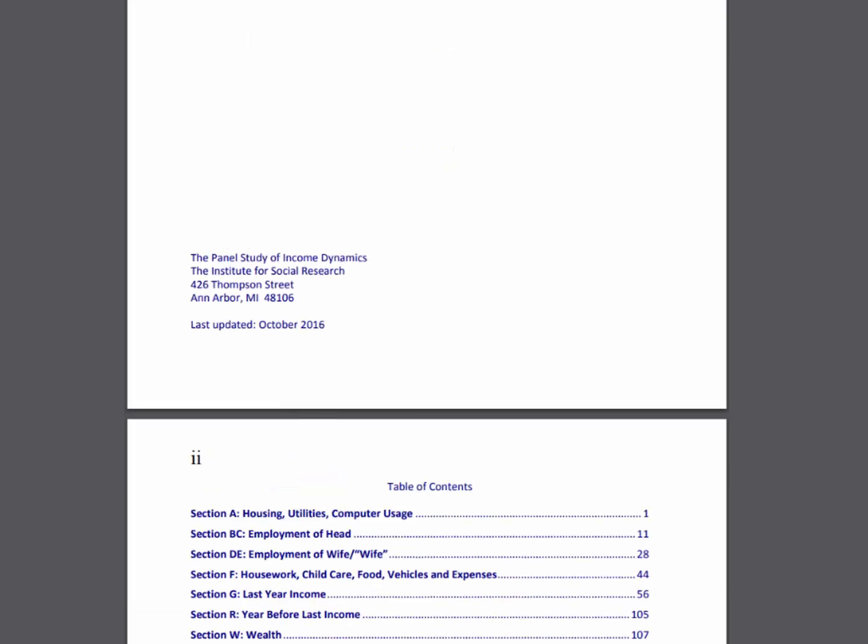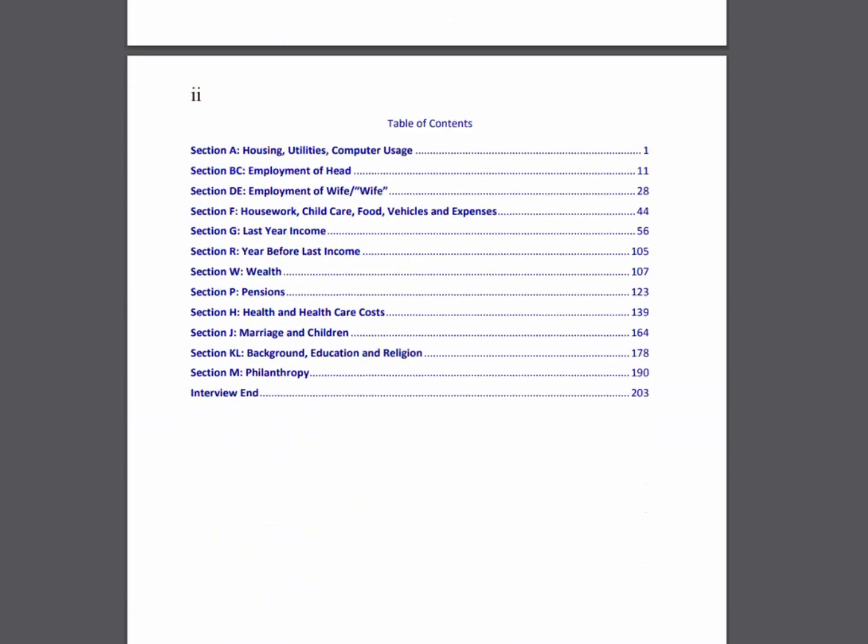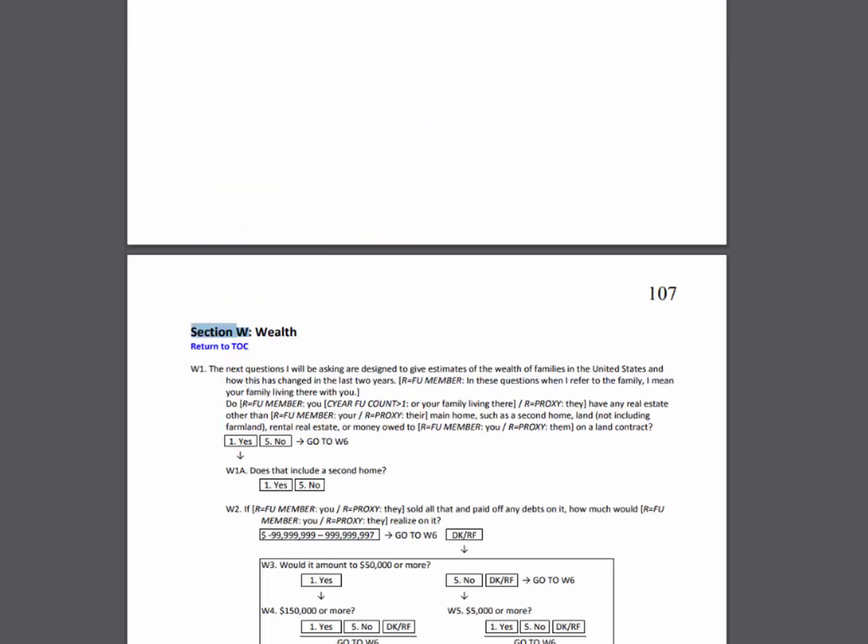Open this document and scroll down to the Table of Contents page. You will see that each section of the interview is listed here. Health information can be found in several sections, mainly H, Wealth in Section W, and Pensions in Section P. As an example, use the search function to find Section W, which will bring you directly to the Wealth section.